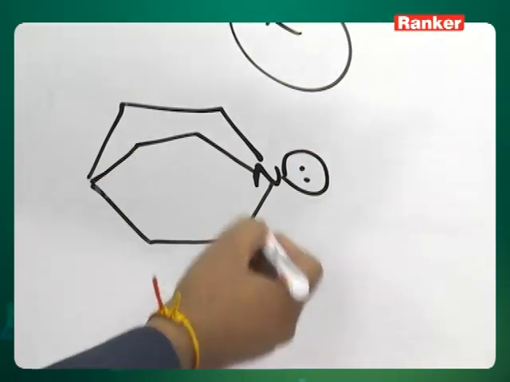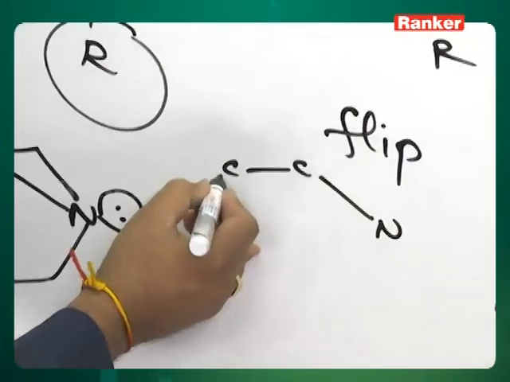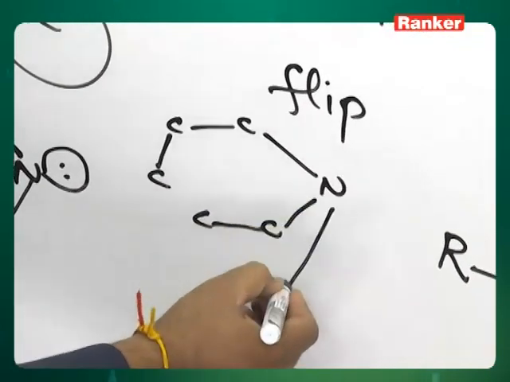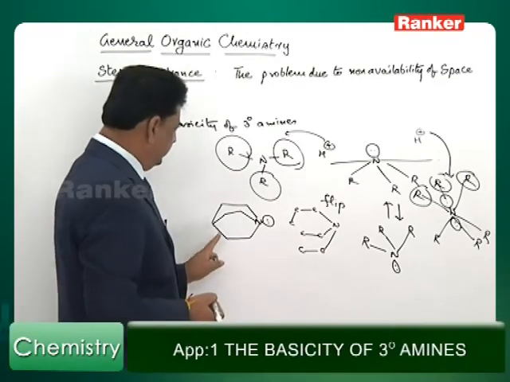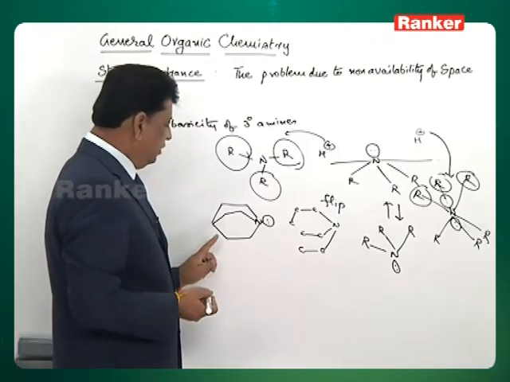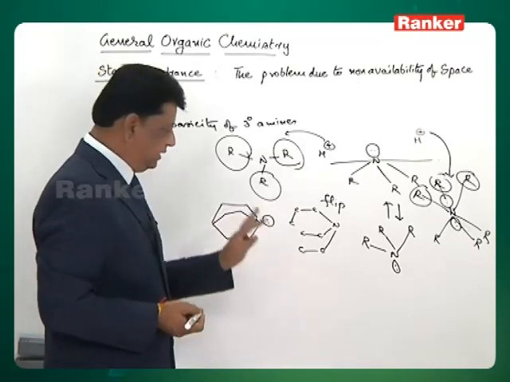Compare this basicity versus another compound with a nitrogen containing a propyl group, an ethyl group and another ethyl group. Now compare these two. These are also having the same number of carbons. Why can we not have an argument that one has more carbons, the other less? Same number of carbons, inductive effect is same.